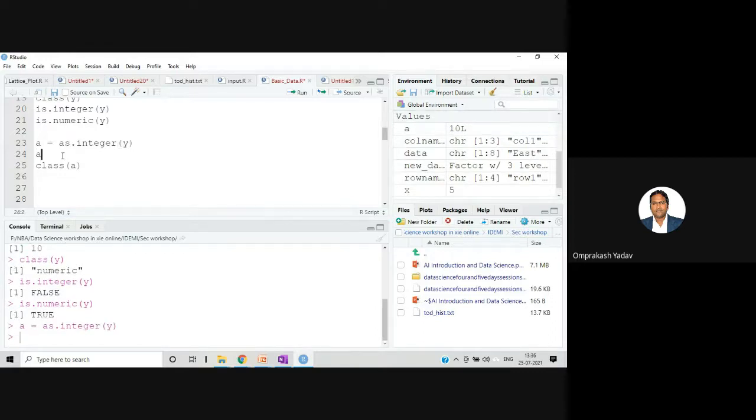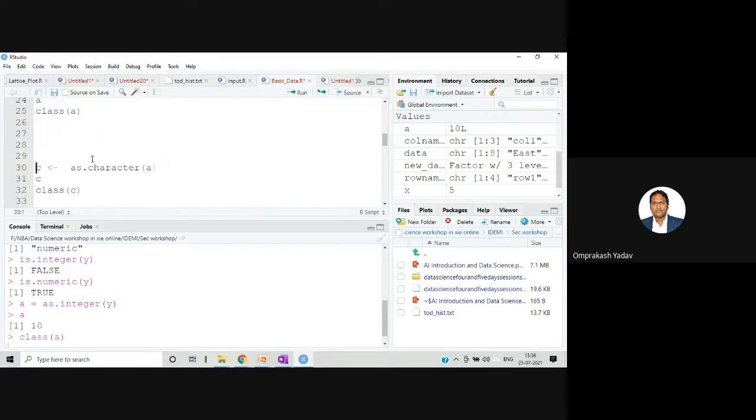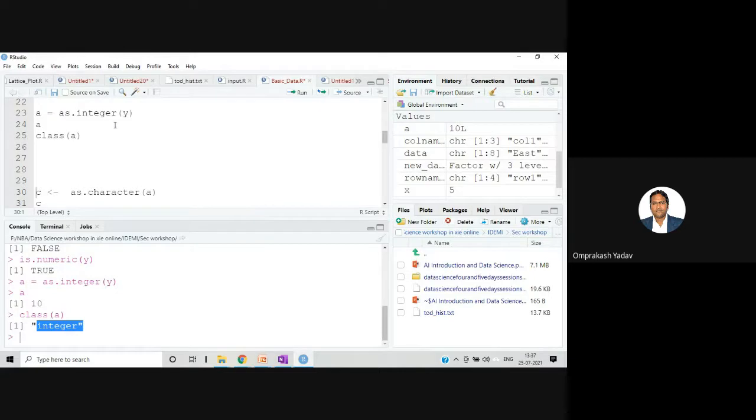And let's print the value of a, right? The value of a will be 10. Now let's fire the class a function. If you see here, now it's showing me integer, because we have converted from numeric to integer. So till here, all of you clear?